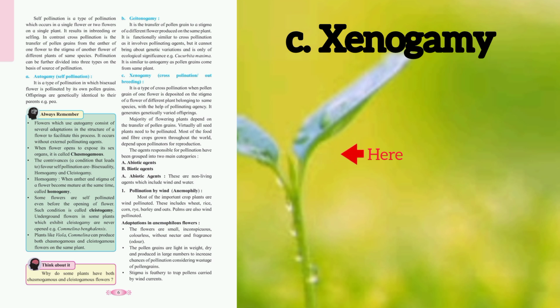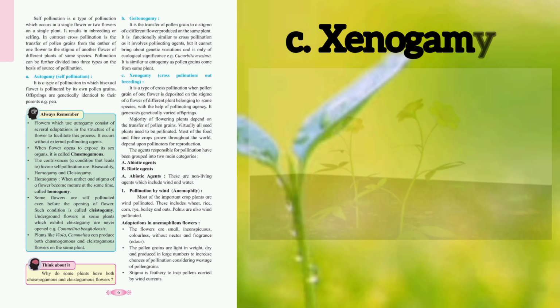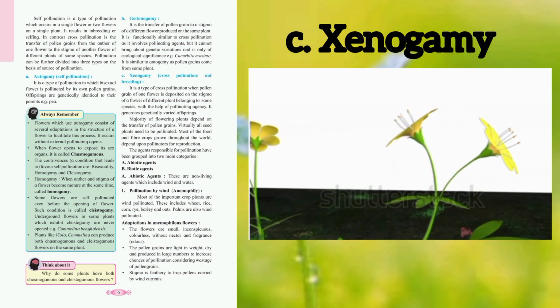Majority of flowering plants depend on the transfer of pollen grains. Virtually all seed plants need to be pollinated. Most of the food and fiber crops grown throughout the world depend upon pollinators for reproduction. The agents responsible for pollination have been grouped into two main categories. A. Abiotic agents. B. Biotic agents. Now this is the real genetic mixing.